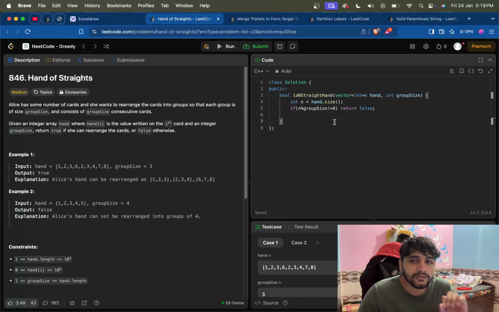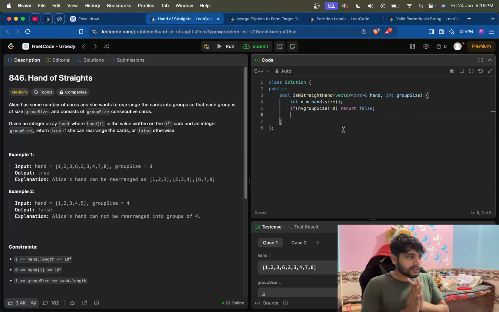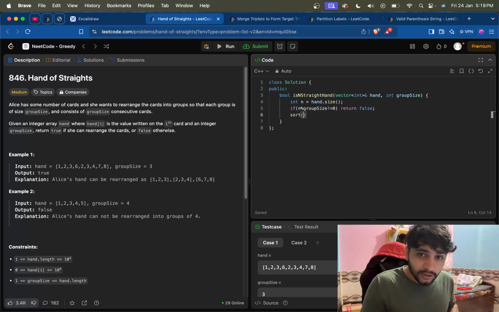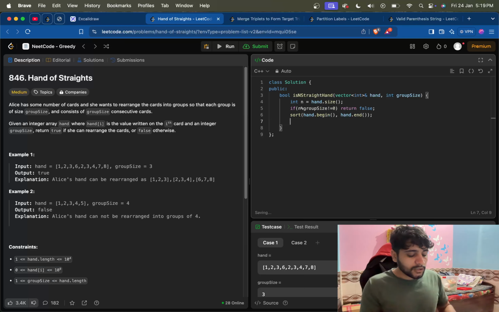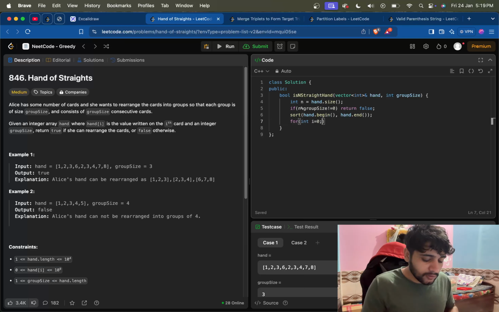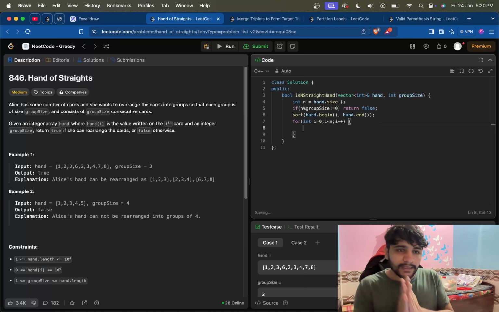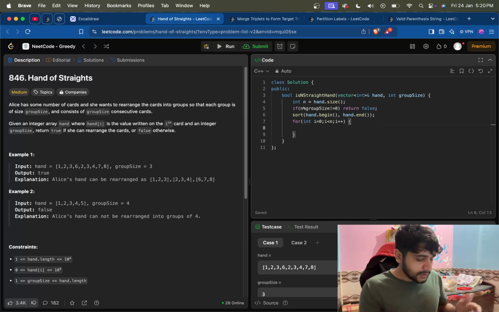So let's just go straight to the code and try to solve this. We will just sort the array, from hand.begin to hand.end. Okay, it's sorted now. So we will run a loop for int i from 0 to i less than n, i plus plus. We'll go to each of the elements and we'll see, if it's not visited. We'll think about what this condition should be.